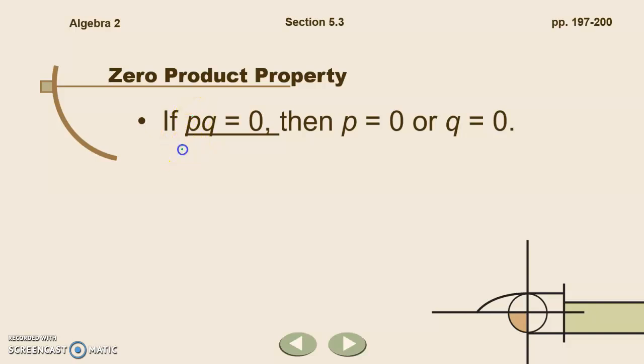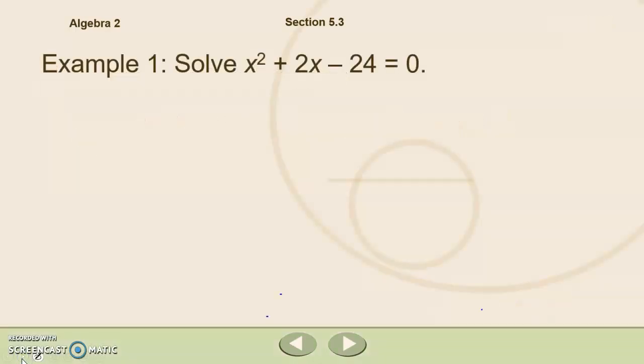Let's plug in some numbers here. So if 3 times 0 equals 0, well, either P is 0, in this case it's not, or Q is 0, in this case it is, in order for them to be 0. In order for anything in our equation to be equal to 0, one of these factors, if not both, has to be 0. So we can use that zero product property to help us solve some equations by factoring. Let's see how we're going to do that.